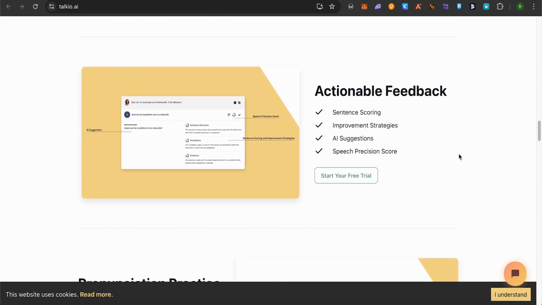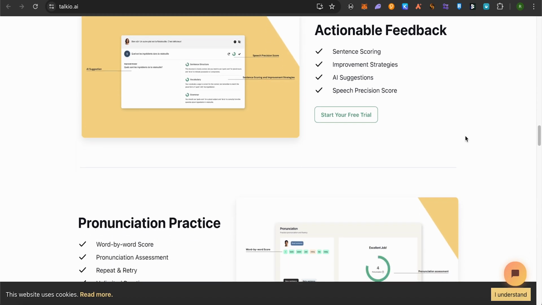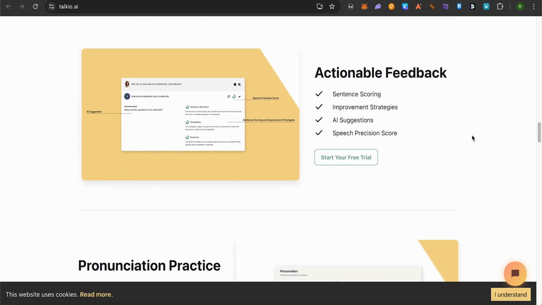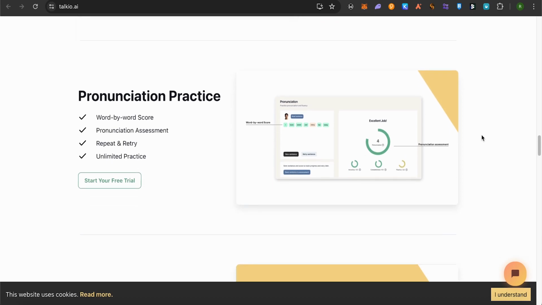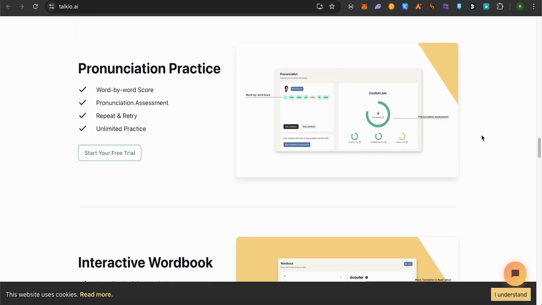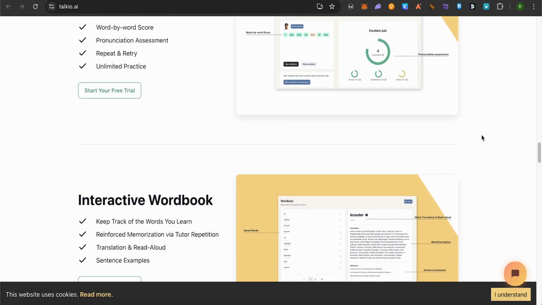You would also be getting actionable feedback, like how you can improve your vocabulary and your words and all the sentences that you form. So this way you would be able to improve on your language skills. You can practice the pronunciation of all the words that you speak, and you can just repeat it and try it, and there is unlimited practice for you.